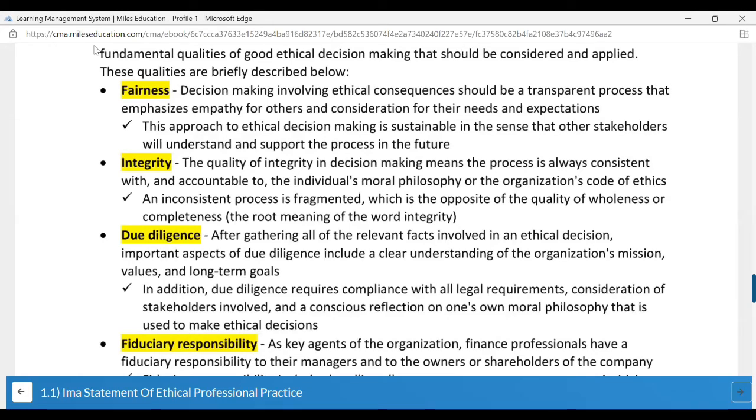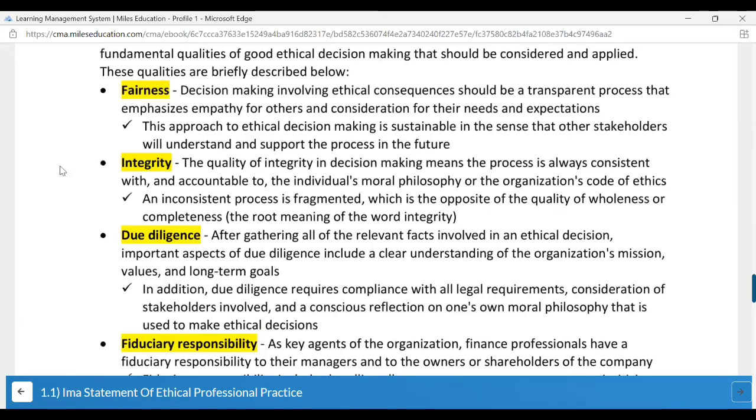Fairness is nothing but decision making involving ethical consequences should be a transparent process that emphasizes empathy for others and consideration for their needs and expectations. Integrity. The quality of integrity in decision making means the process is always consistent with and accountable to the individual's moral philosophy or the organization's code of ethics.